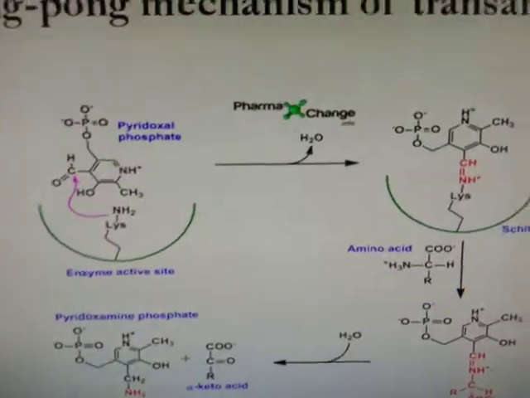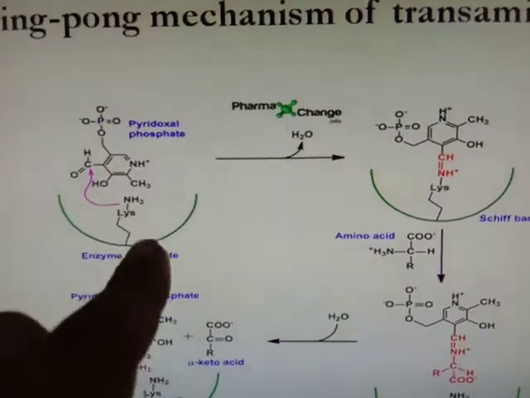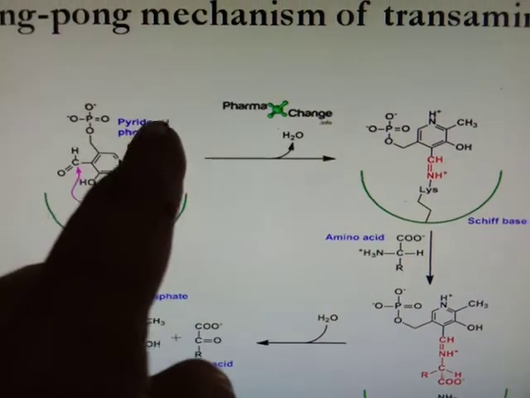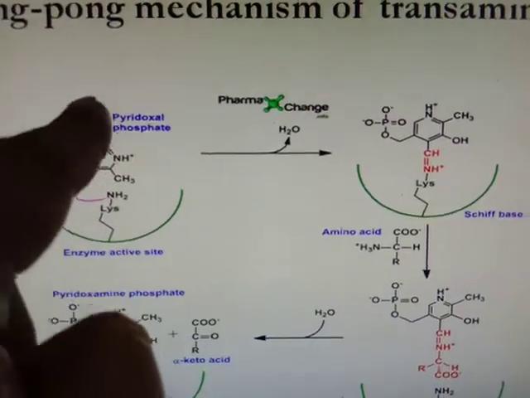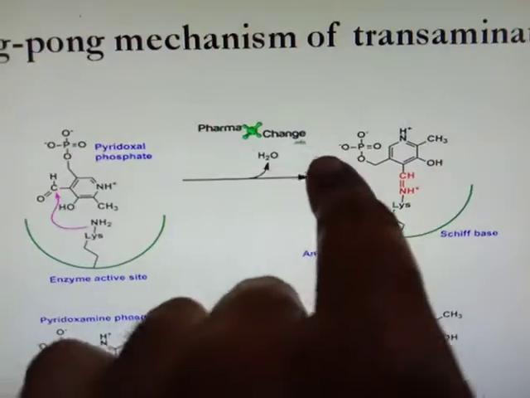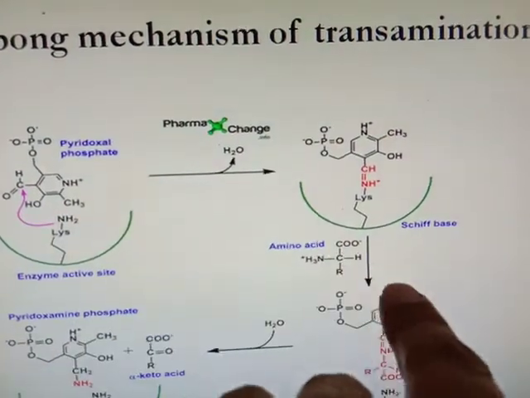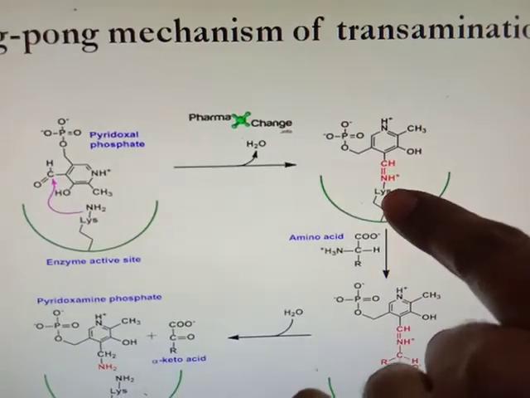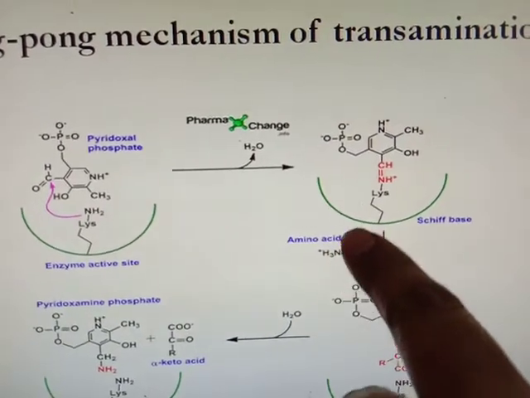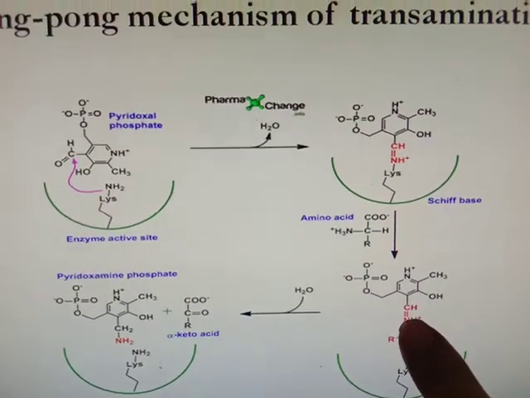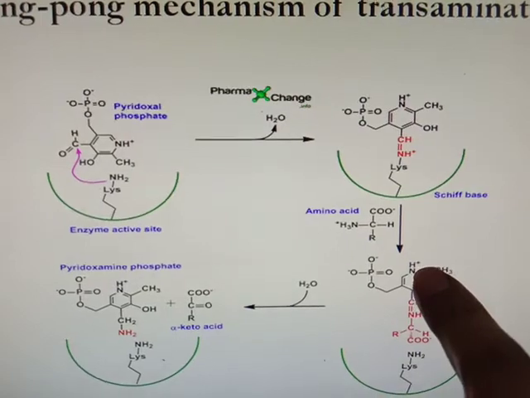Now give attention. This is the active transaminase enzyme and this is the coenzyme pyridoxal phosphate. This pyridoxal phosphate will bind to the enzyme and release water. Now it is formed, and this pyridoxal phosphate is linked to the transaminase. Now the amino acid comes and binds to the pyridoxal phosphate.